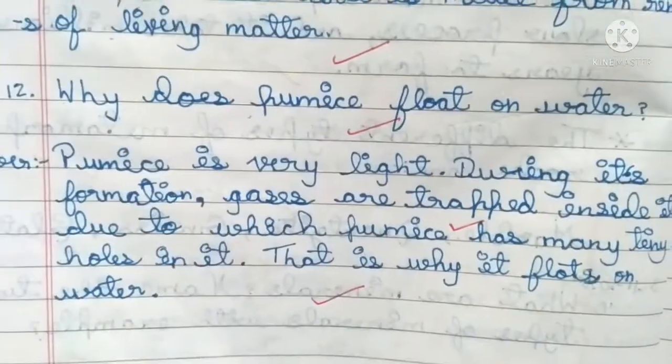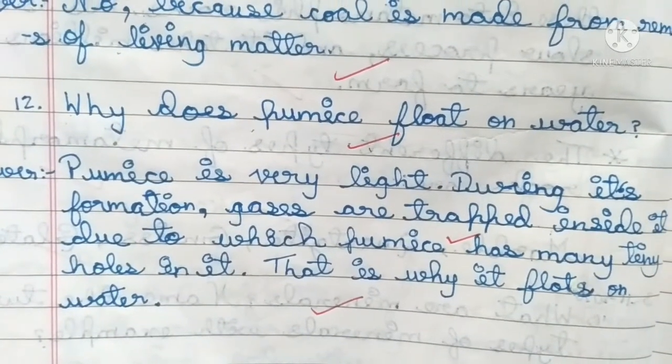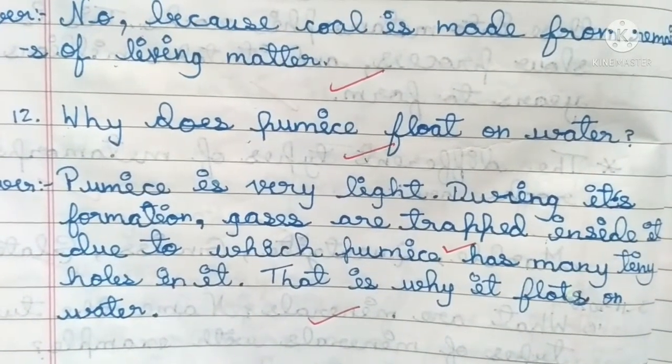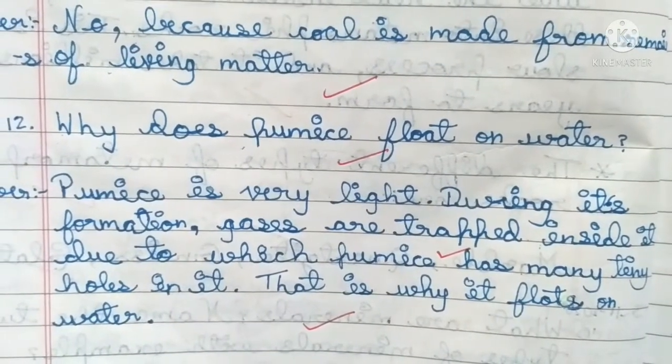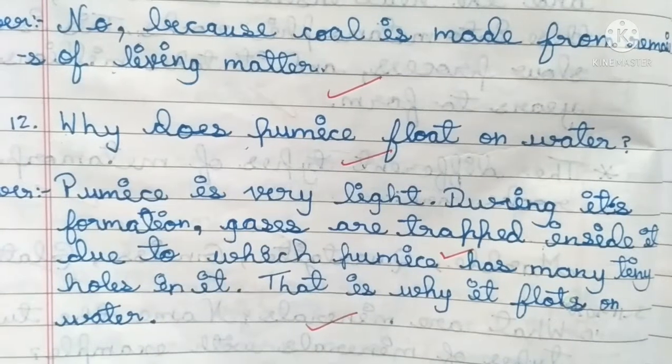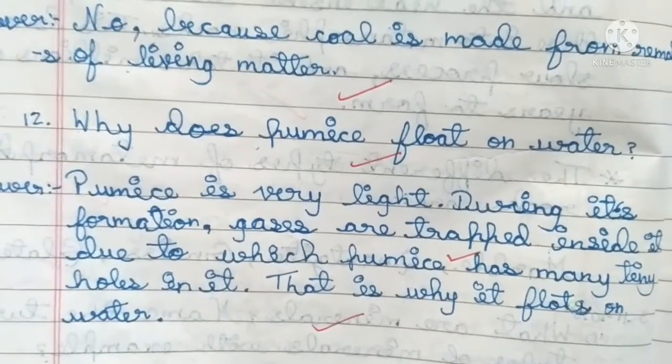Why does pumice float on water? Answer. Pumice is very light. During its formation, gases are trapped inside it, due to which pumice has many tiny holes in it. That is why it floats on water.